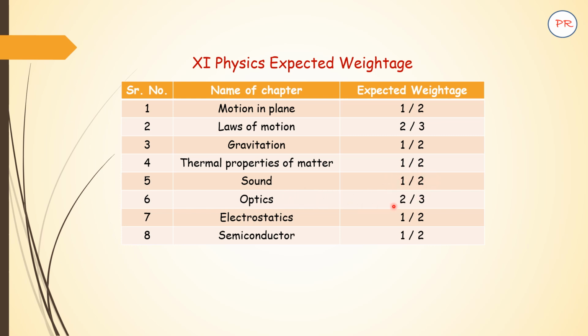Again, optics is a very important chapter. Here you will come across the lens maker formula, which is going to be very important. Based on these, questions will be asked to you. Then electrostatics, 1 or 2 questions are likely to be asked. When it comes to the semiconductor, 1 or 2 questions. This involves PN junction diode, forward bias and reverse bias.